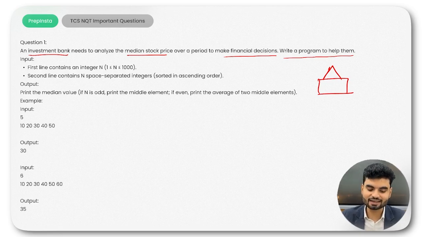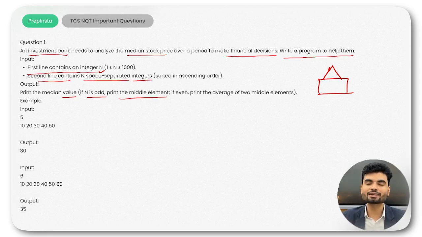The important thing is how you will take the input and how you will give the output. That is also very important when it comes to TCS. The first line contains an integer n. In the first line you will have the value of n, that is an integer. The second line contains n space separated integers, which means first you will have the number of integers, and second you will have all the integer values in the same line. Now we need to print the median value. If n is odd, print the middle element.